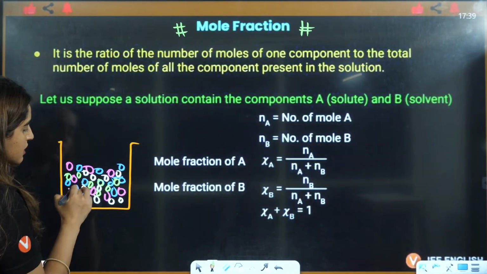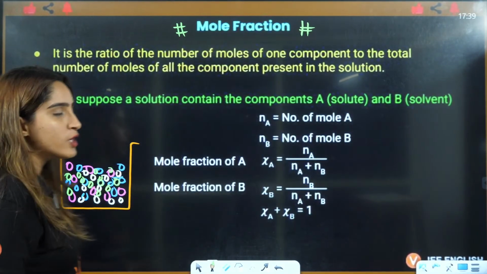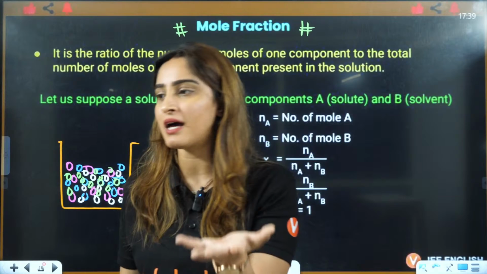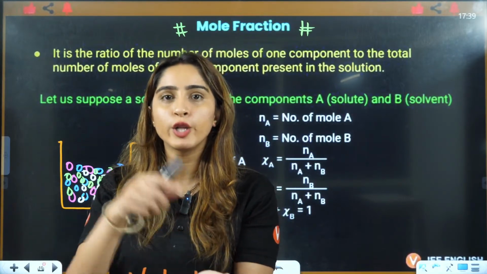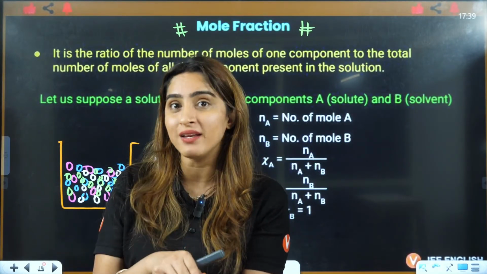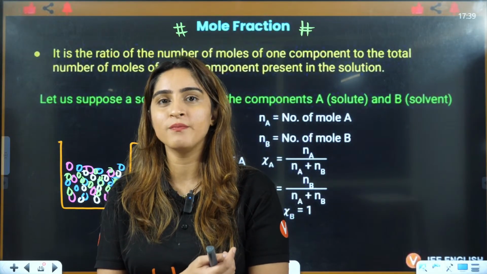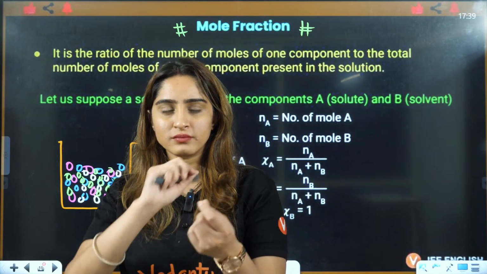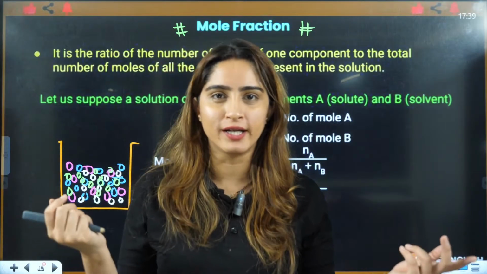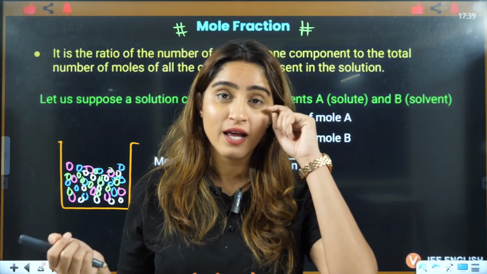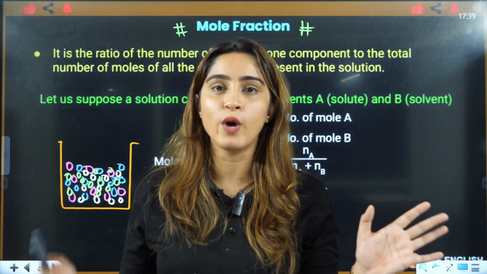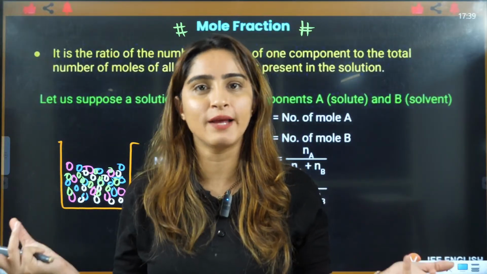Now, it's like you have a glass of water, you add sugar, you add salt, you add lemon, you add some spices into it, right? You have your lemon soda ready. You add some soda into it. You have lemon soda ready.